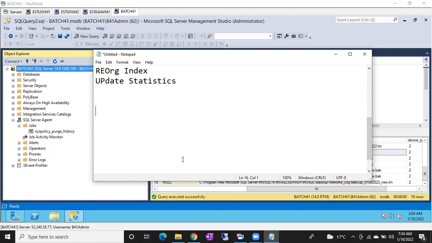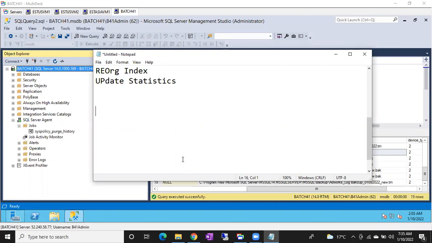Agree, everyone? Why will my application be down? If your log backups are not taken periodically, it might impact your application. Your application might be down. This is the reason: if log backups are not happening, the log file won't be truncated.